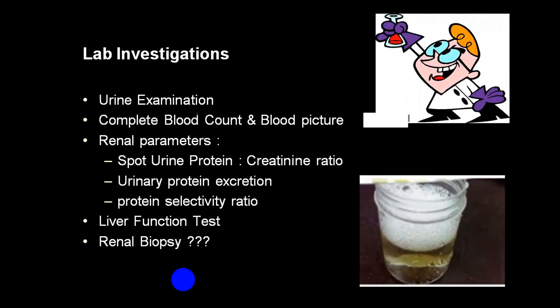Laboratory investigations include urine examination, complete blood count, and blood picture. In urine examination, spot urine protein, that is the urine albumin creatinine ratio, is more than 2. Urine protein is more than 4 plus, and if you calculate the total urine excretion, it is more than 3.5 gram in 24 hours. Liver function test will be abnormal.